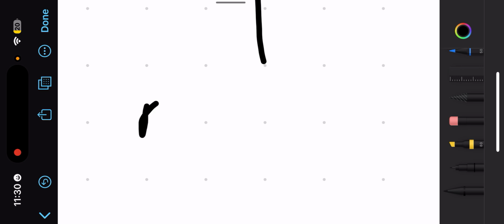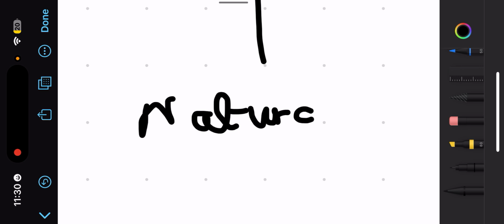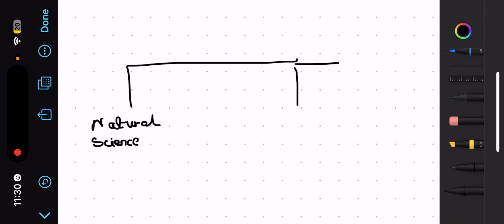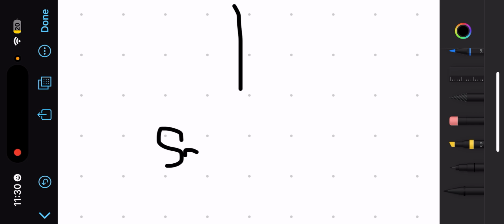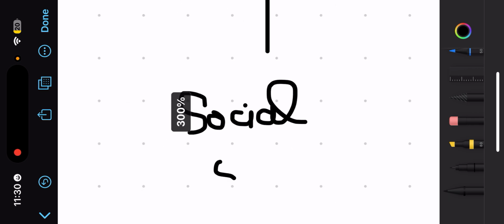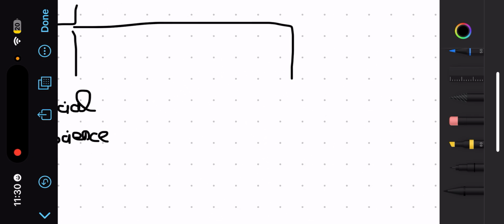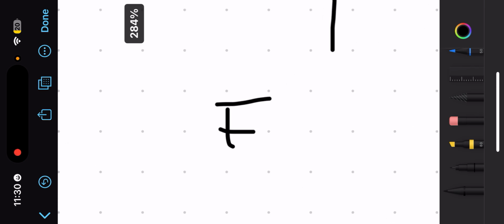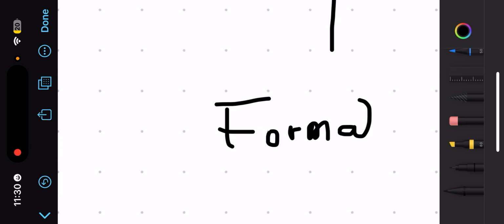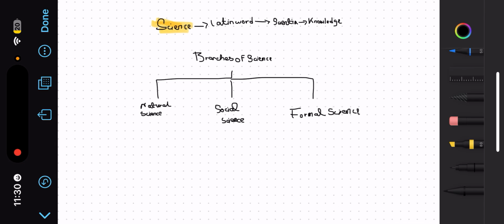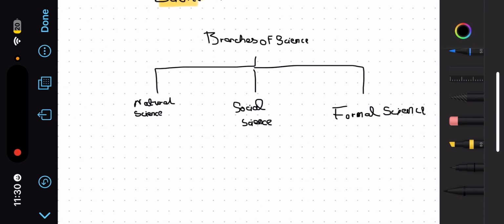First is natural science, second is social science, and the other one is formal science. Now, what is actually natural science?